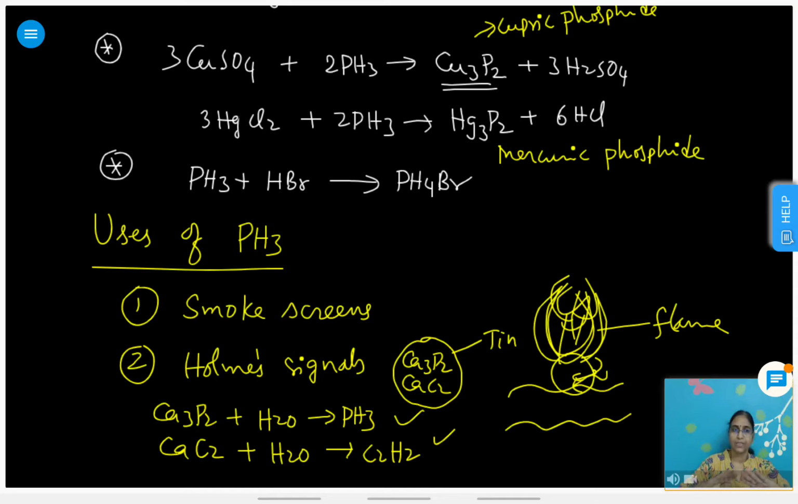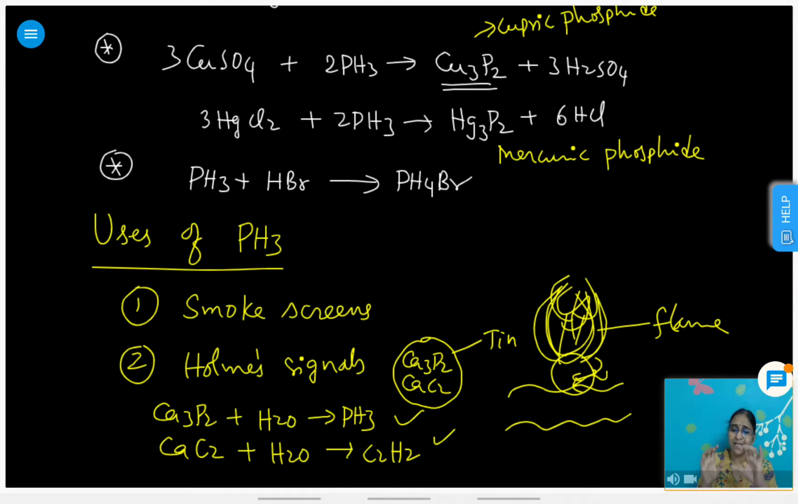Yes, Priya. PH3 on heating with oxygen gives rise to P4O10, which forms white dense fumes that appear like smoke. It makes things invisible. When heavy smoke is there, we can't see the other side. That is smoke screens and Holmes signals.